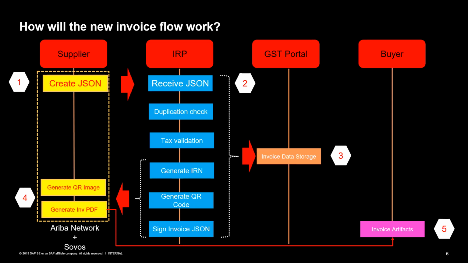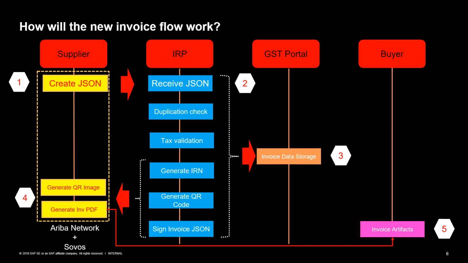One is that for a supplier who is not eligible for live reporting of invoices, in those cases they will have to continue to use the invoice PDF format. They don't have to submit their invoices to the IRP, and that is point number one, right? And if the supplier's turnover is more than 500 crores of rupees, mandatorily they have to submit the invoices in JSON format to the tax authorities. So there is no way that suppliers can submit the invoices to the tax authority in a PDF format. Only the JSON file format is accepted by the tax authorities.